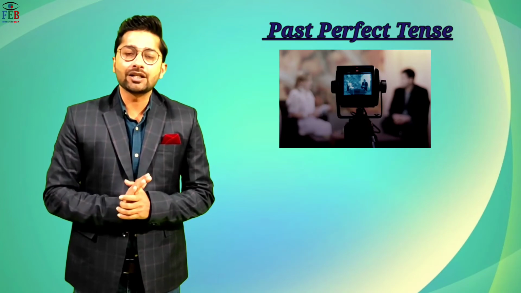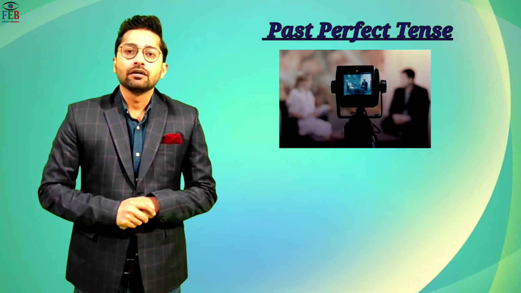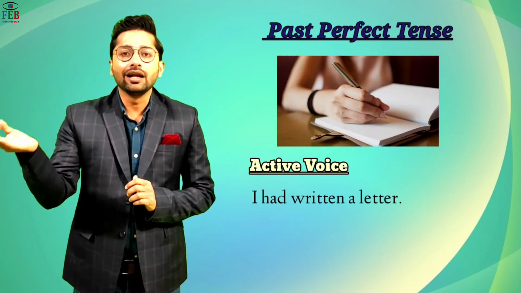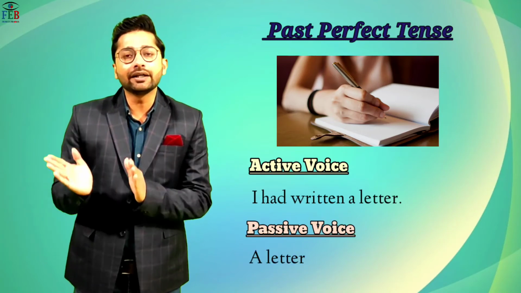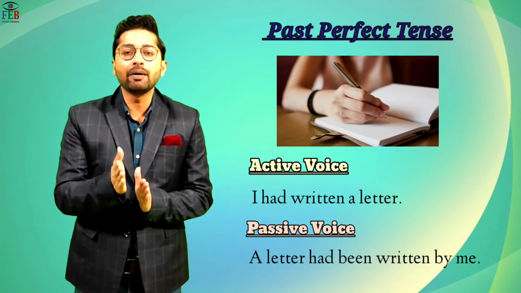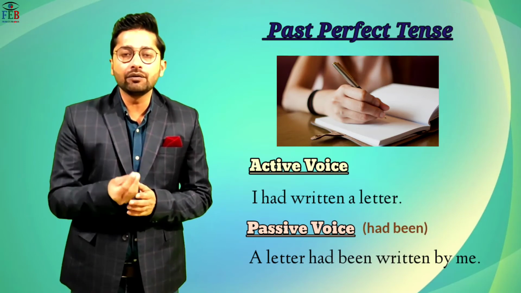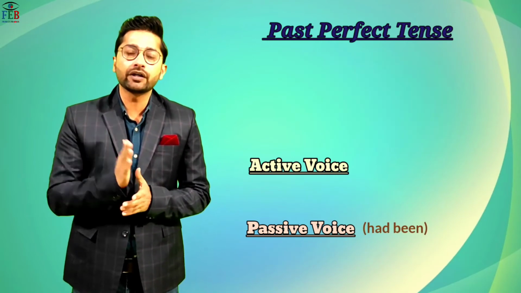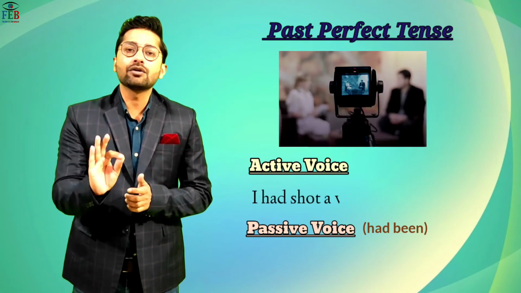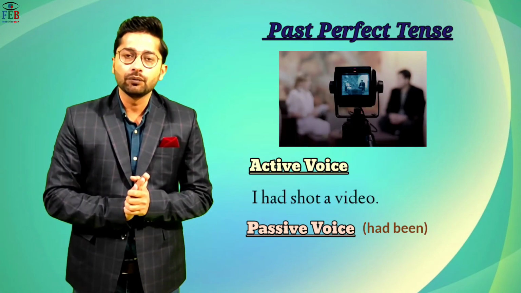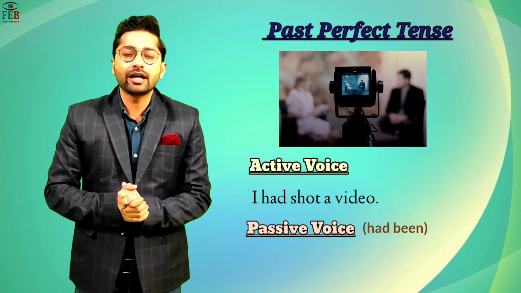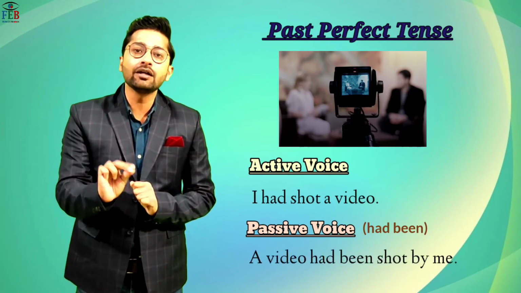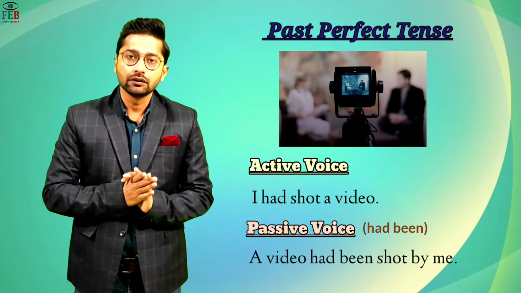Going on to past perfect tense, I had written a letter. So the sentence in the passive voice becomes a letter had been written by me. Let me give you another example for past perfect tense. I had shot a video. So the sentence in the passive voice becomes a video had been shot by me.